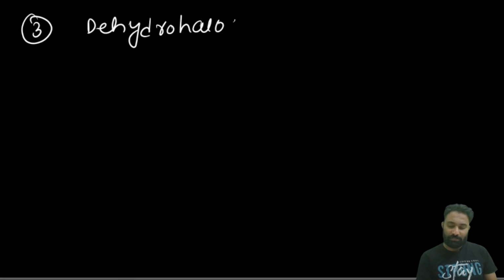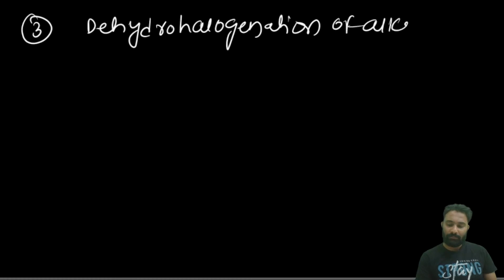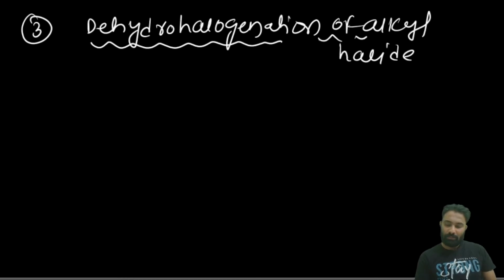Clear, right? Now that is the second type of preparation of the alkene that has been done. Now the third type of preparation of the alkene is dehydrohalogenation. Dehydrohalogenation of alkyl halide.